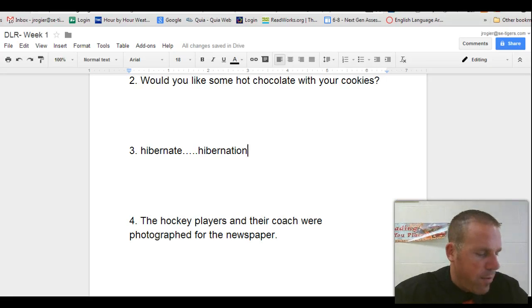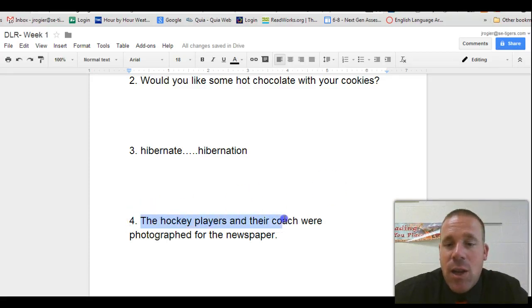Number 4, we have underlined the subject and circled the predicate in the sentence. The hockey players and their coach were photographed for the newspaper. Now, at the beginning of the year, we talk about subject and predicate. They want the complete subject and the complete predicate. And so the complete subject would be the hockey players and their coach. They're the subject of the sentence, and so they would get underlined.